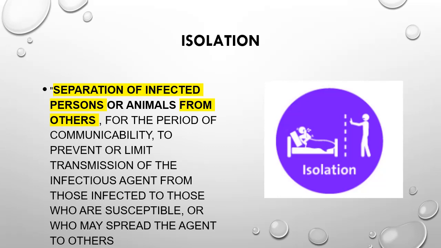There are different types of isolation, for example, standard isolation, strict isolation, etc. And isolation in some diseases may be achieved by ring immunization. Ring immunization means encircling the infected person with those who are immune. Today, isolation is recommended only when the risk of transmission of infection is exceptionally high.